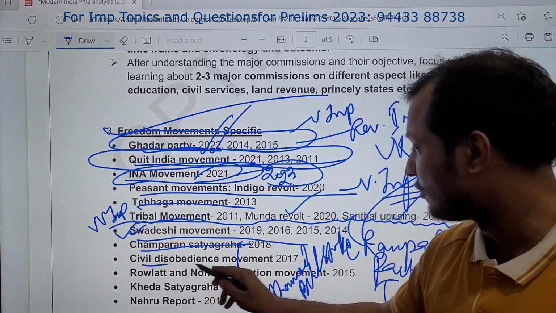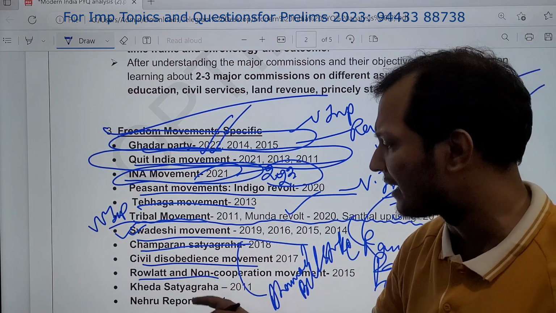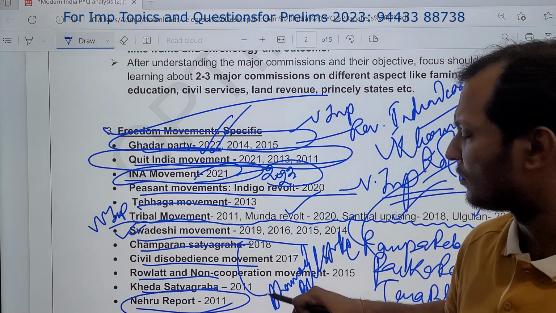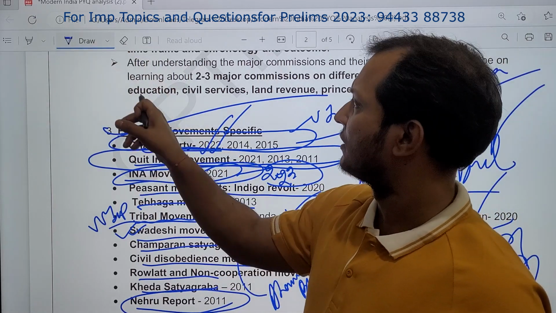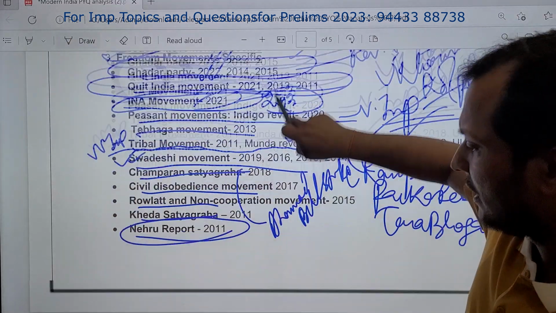Next, civil disobedience movement, important. Rowlatt Act, I told you Rowlatt Act. Jallianwala Bagh is very important. Kheda Satyagraha. Nehru report, again, Nehru report also is very important. They have asked once.